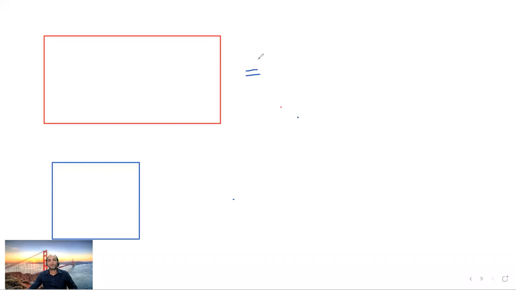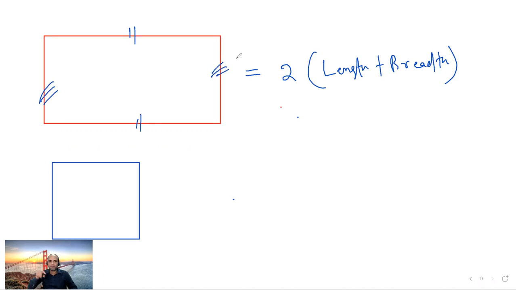What is the rule for the perimeter of a rectangle? The perimeter of a rectangle is equal to 2 multiplied by length plus breadth. Why? We have two lengths and two breadths. If we combine all four, we have two lengths which are the same in size and two breadths of the same size. So the rule for the perimeter of a rectangle is 2 multiplied by length plus breadth. Right?